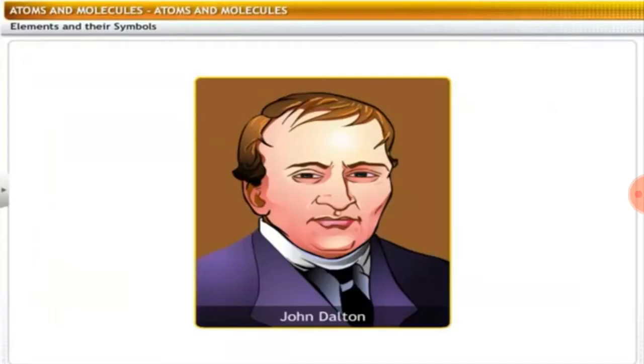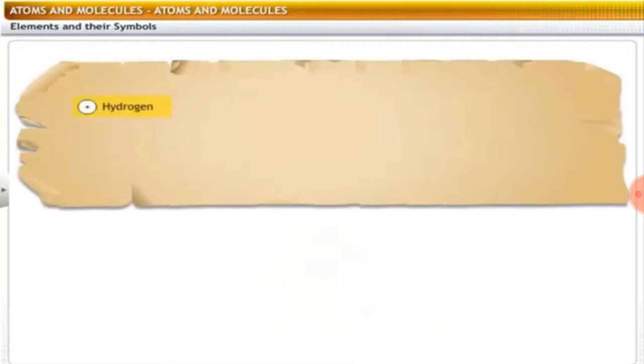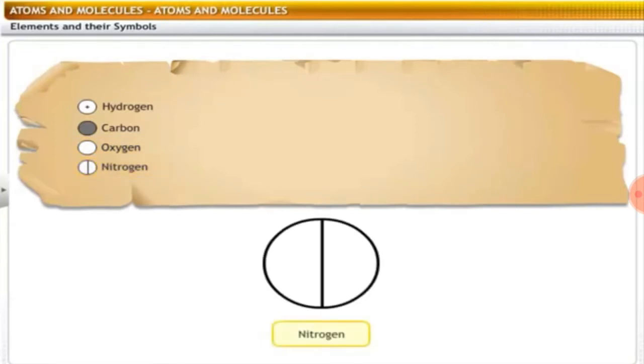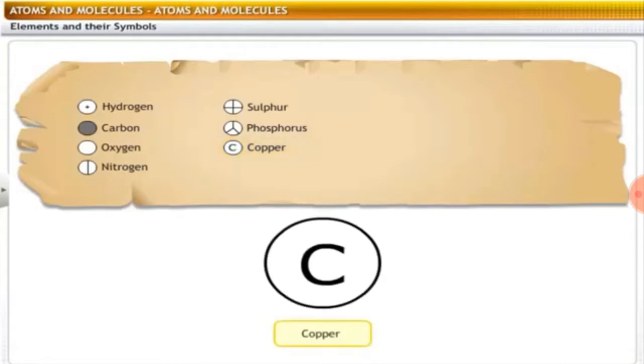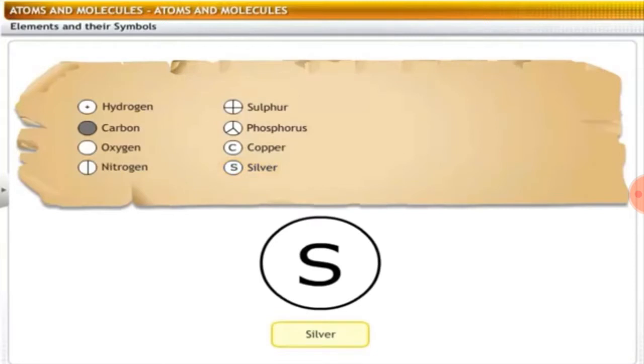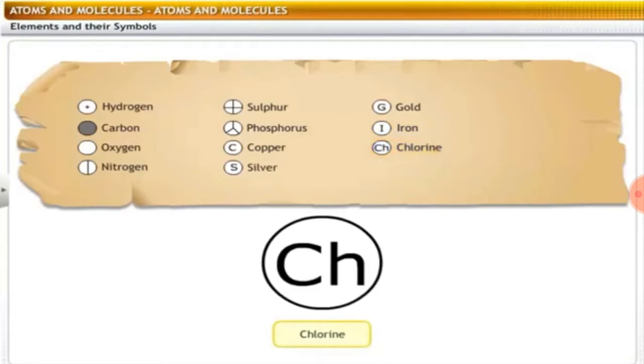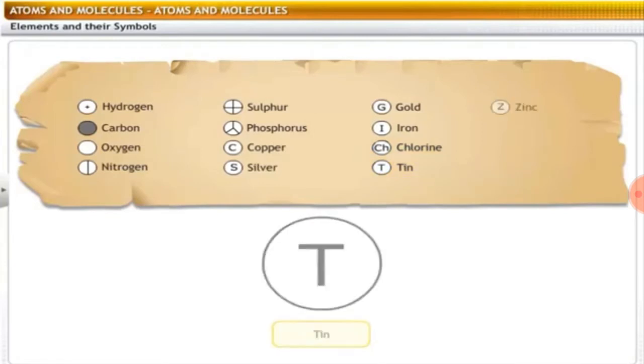Let's see. Having identified some elements, the structures proposed by Dalton to represent the elements are: hydrogen is represented as, carbon is represented as, oxygen is represented as, nitrogen is represented as, sulfur is represented as, phosphorus is represented as, copper is represented as, silver is represented as, gold is represented as, iron is represented as, chlorine as, tin as, zinc as, and lead as.